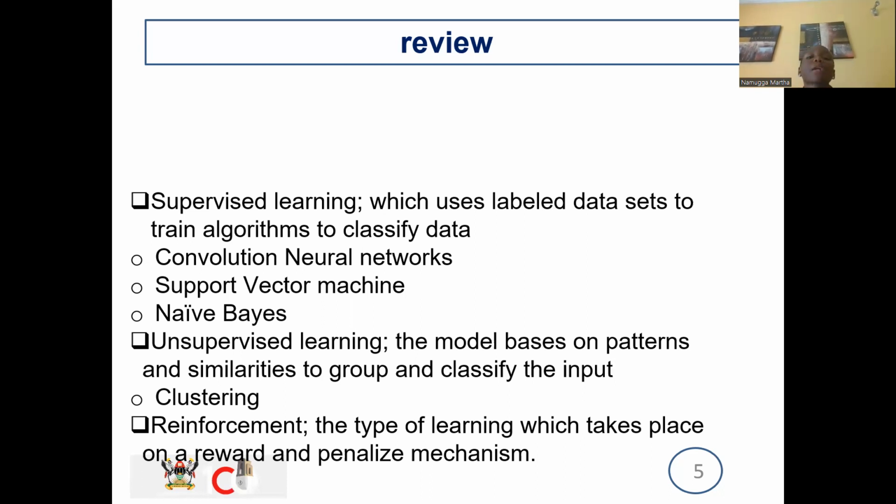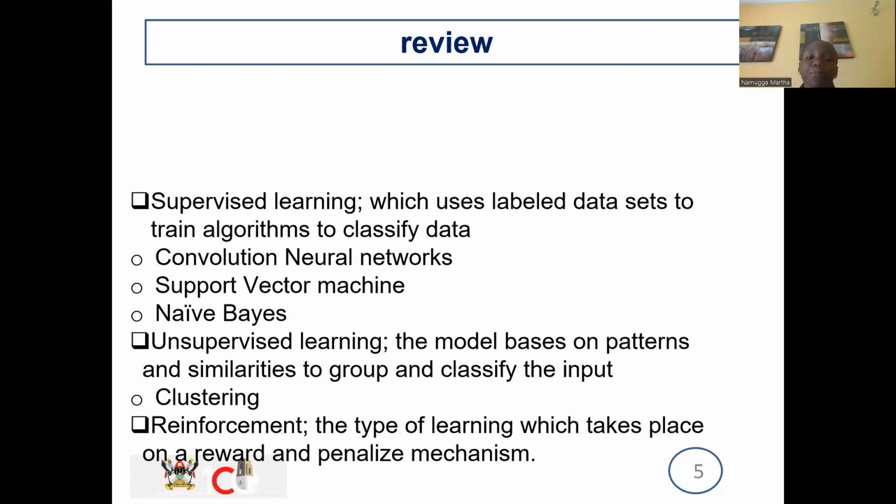So given that we're dealing with image classification, we're going to do more of supervised learning, where we're going to concentrate on convolutional neural networks, naive Bayes and support vector machine. The convolutional network, in summary, is a framework modeled on the brain. We have interconnected nodes where the output from each layer is used as input to the next.